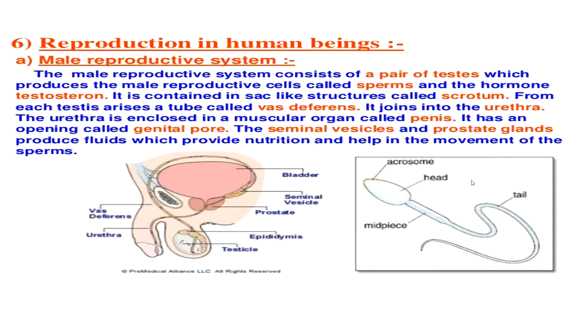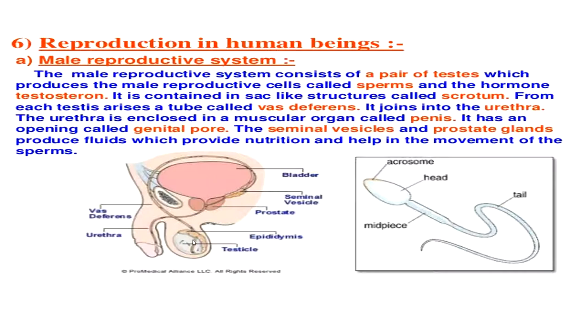You can see here in the diagram, it is very clear. And this is the bladder. You see here, this is the seminal vesicle, this is the prostate gland. This is the testicle, and here two testes are there, which produce the sperm, activated by the action of the hormone testosterone.